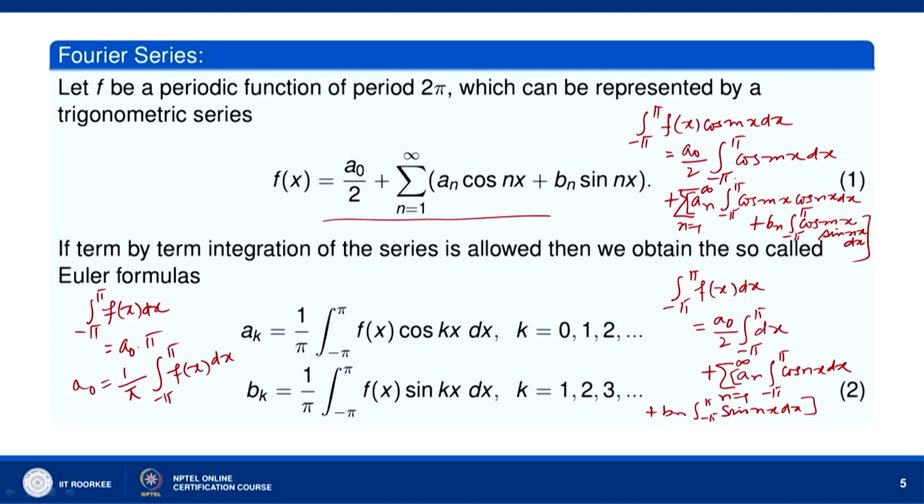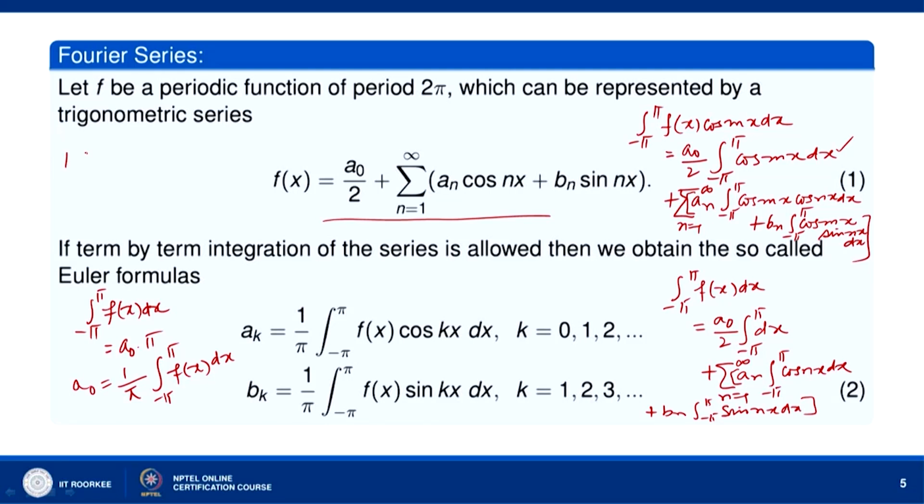Now, the integral over minus pi to pi of cos mx dx is 0 because the integral of cos mx is sin mx over m, and its value at pi and minus pi is 0. The integral over minus pi to pi of cos mx cos nx dx is also 0. Actually, we know that 1, cos x, sin x, cos 2x, sin 2x, cos 3x, sin 3x and so on satisfy the orthogonal property, that they are orthogonal functions.